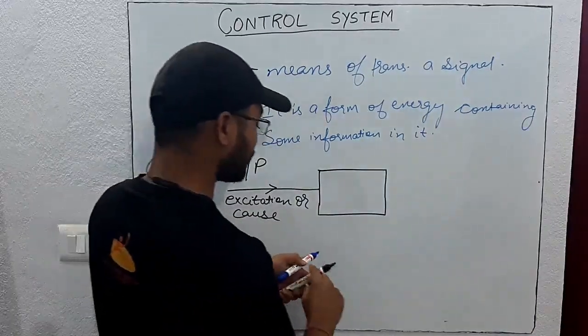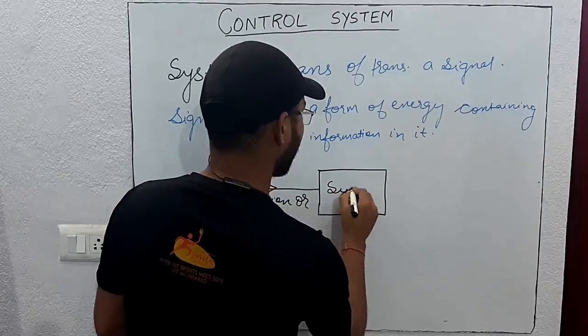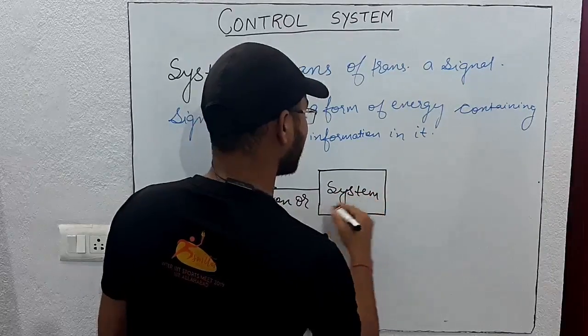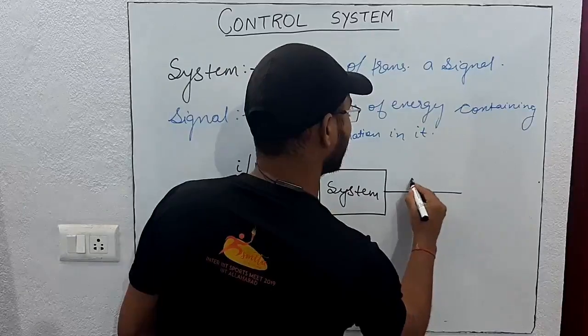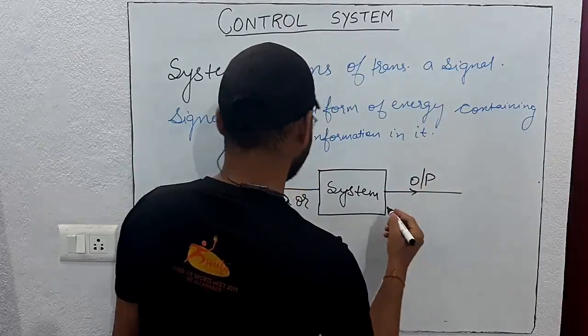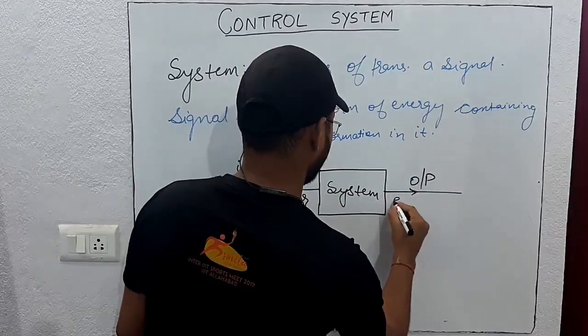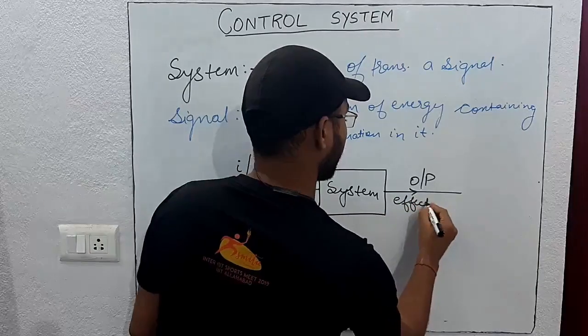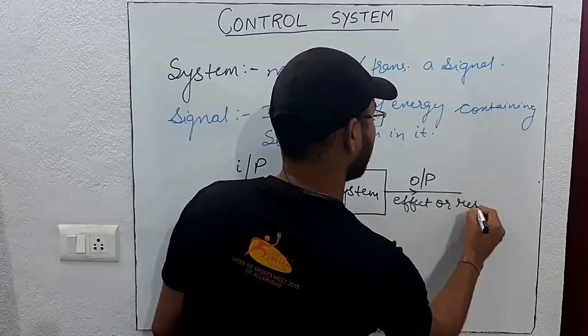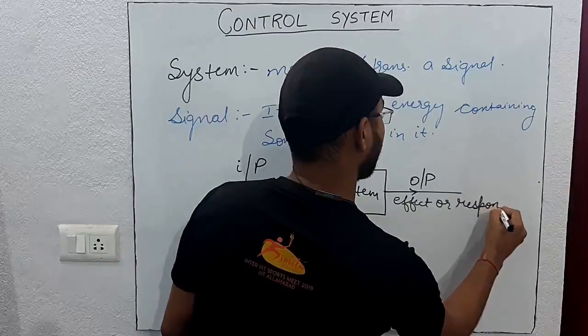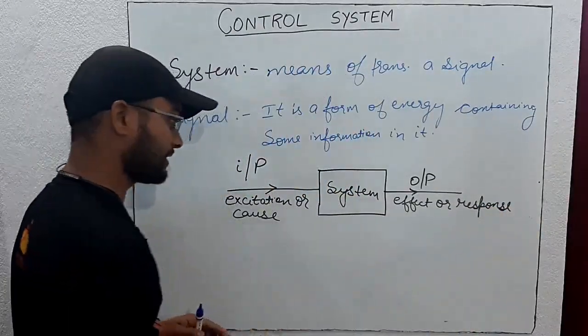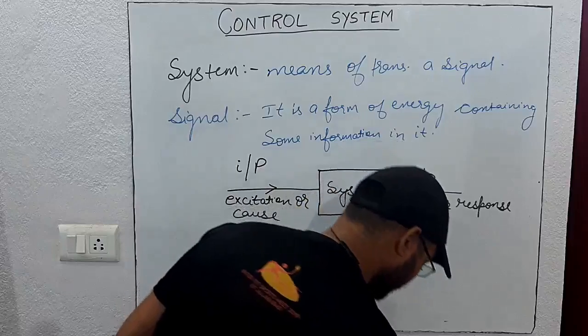Then the system transforms the input and produces the output. Output can also be called effect or response. They ask these terms in the examination, like find the effect or find the response.